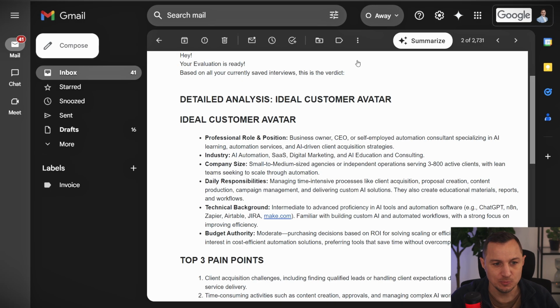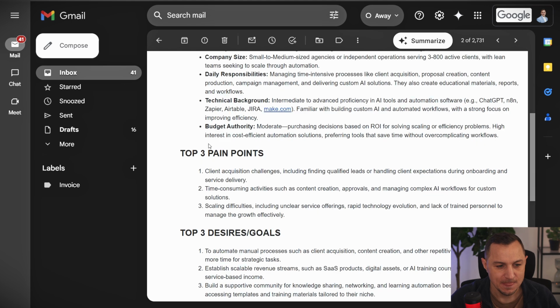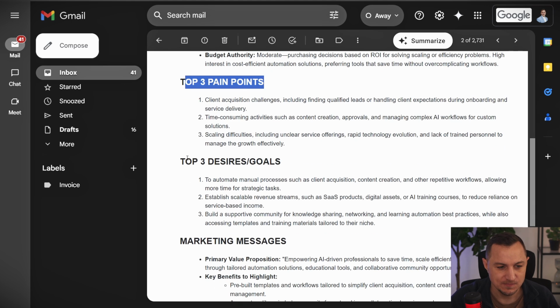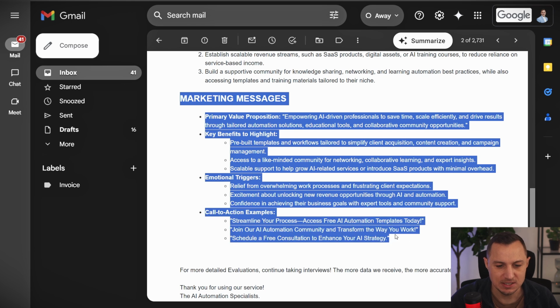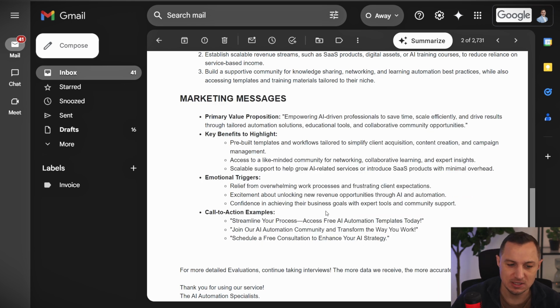And the cool thing is the output will look like this. So here I have a detailed, well, I get it via email. I get a detailed analysis with the ideal customer avatar, the top 3 pain points, the top 3 desires or goals, as well as marketing messages that I can use in order to start selling the thing that I want to sell.